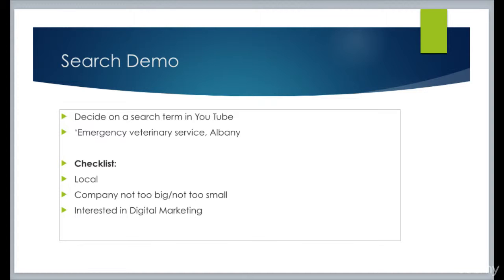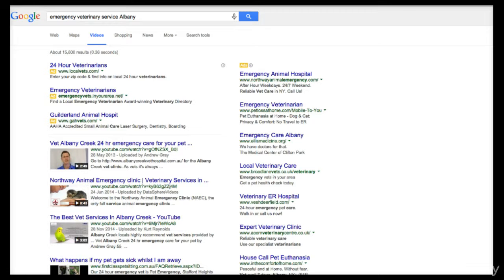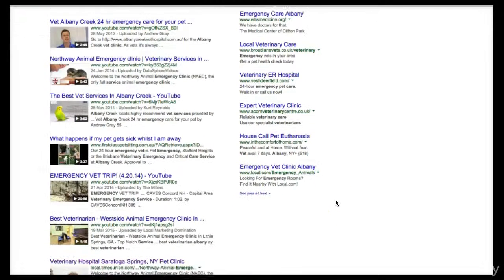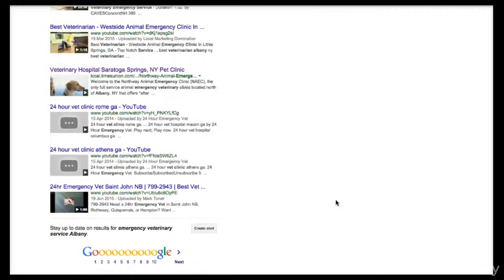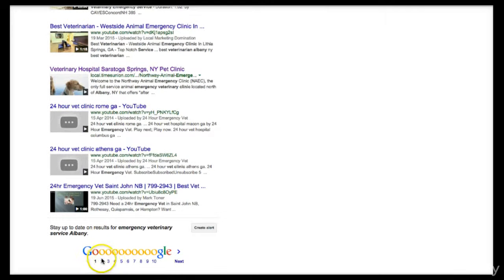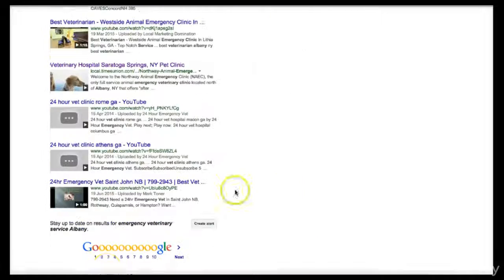So let's do this demo now. Here I am within google.com, and as you can see, I've put in my keyword search term, which is emergency veterinary service Albany, and I've clicked to search, and these are some of the results that I've got. So this is page 1, and what I said to you before about searching on page 2 or 3 is absolutely relevant. You could easily go to page 2 and see what's there, and that's not actually changed.